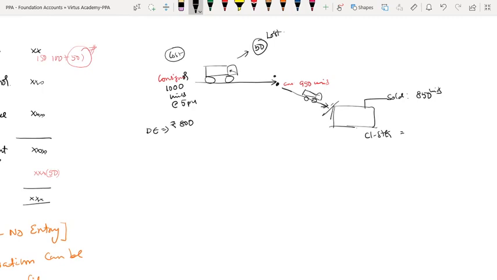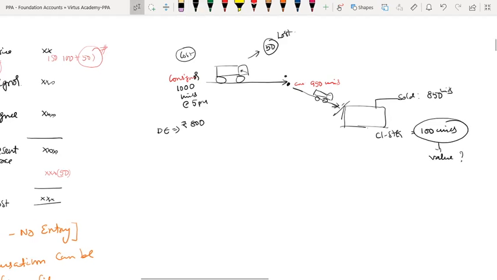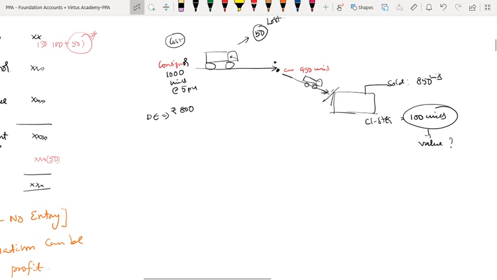850. 100, sir. 100 units. Correct? So now for these units, what is the value? That's the valuation of closing stock. Are you understanding? So these 100 units only we have to take.